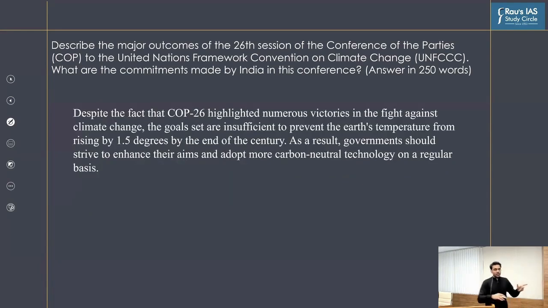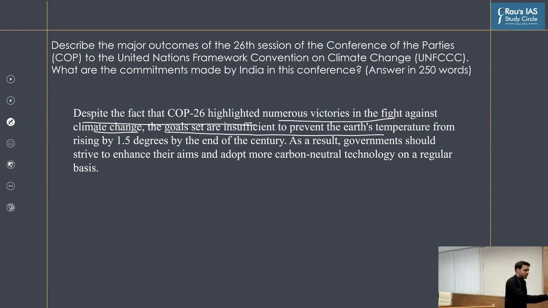When it comes to the conclusion, we discussed that now, setting the tone in the introduction about the expectation, then actually what had happened in the Glasgow. And now, despite the fact that COP26 highlighted numerous victories in the fight against climate change, the goals set are insufficient to prevent Earth's temperature from rising by 1.5 degrees by the end of century.